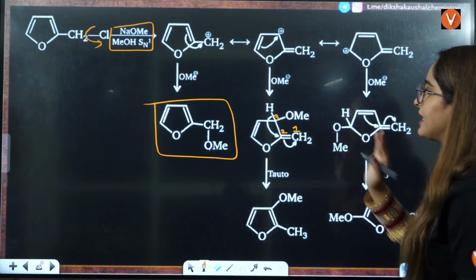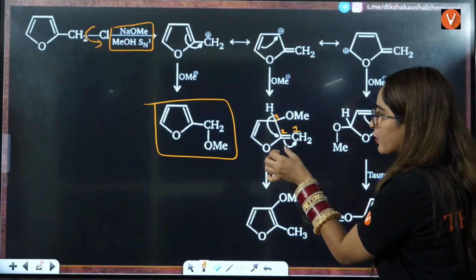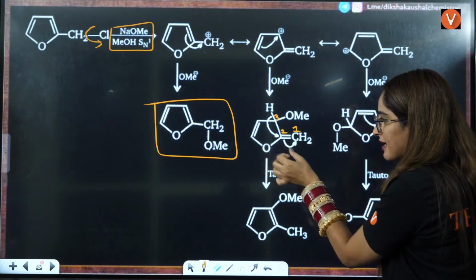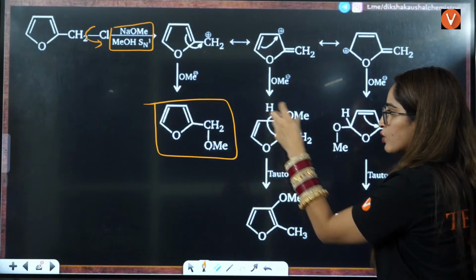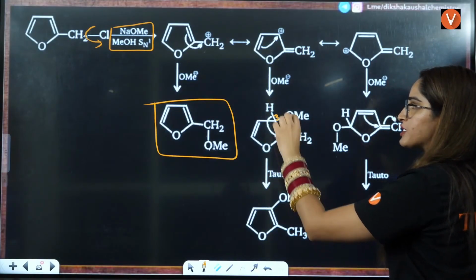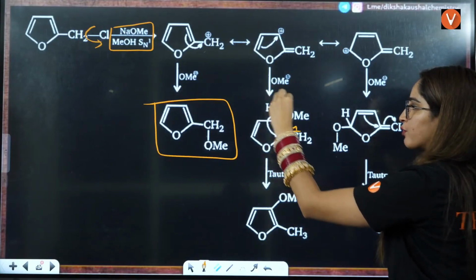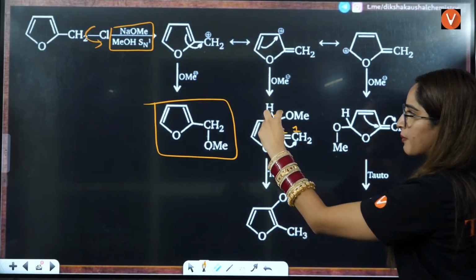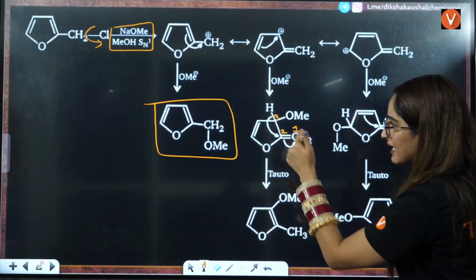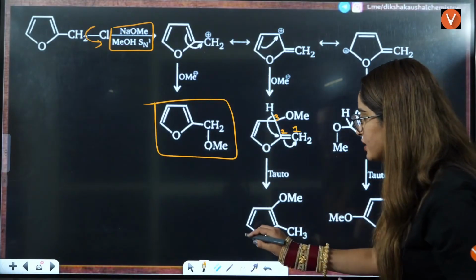Double bond. Okay, firstly let us see this. Firstly here what you will see, double bond is attracted to this side. Hydrogen is shifted here. See, double bond will be shifted to 2,3 position. Hydrogen is shifted to the first position. So double bond is shifted here and that hydrogen is shifted here, and hence you will have the, because